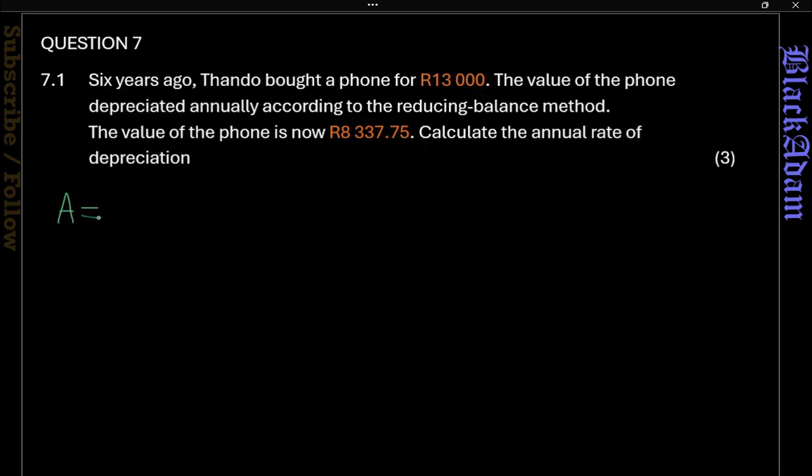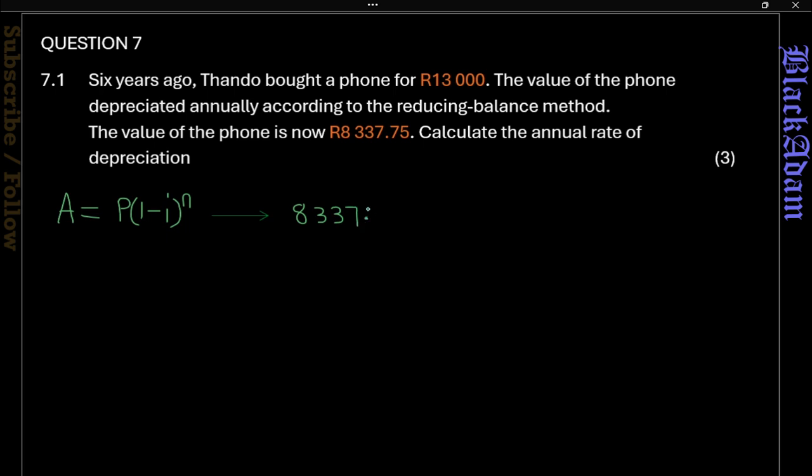Question 7: we have information for Thando, who has a phone worth 13,000. After 6 years the phone value depreciated, so we're going to use the depreciation equation. We have the final amount, which is A, and the previous amount, which is 13,000.